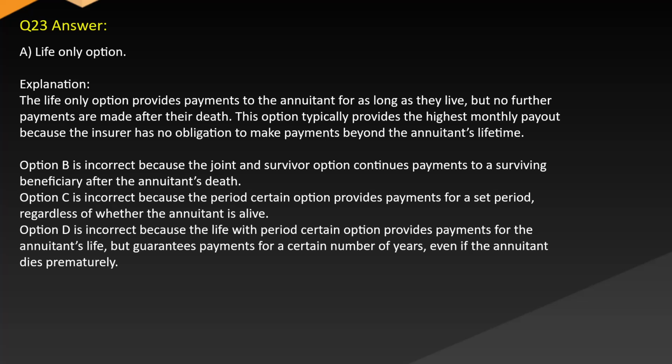Option C is incorrect because the period certain option provides payments for a set period regardless of whether the annuitant is alive. Option D is incorrect because the life with period certain option provides payments for the annuitant's life but guarantees payments for a certain number of years even if the annuitant dies prematurely.